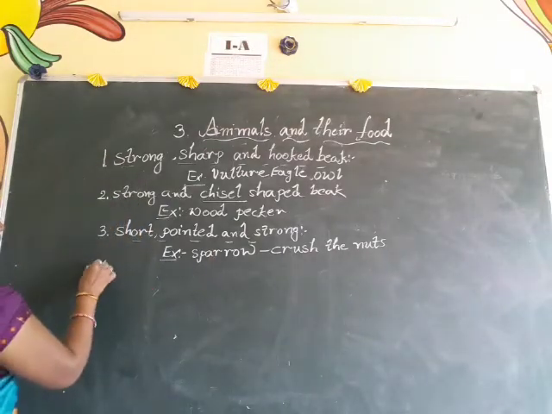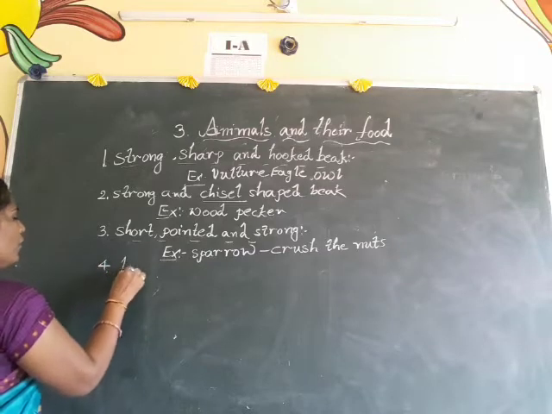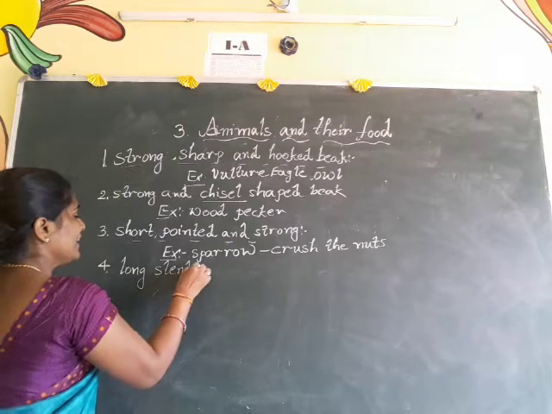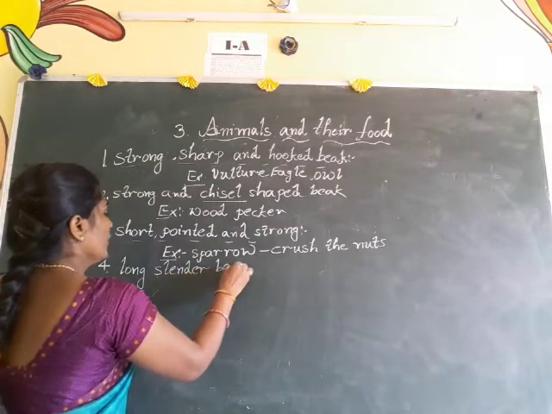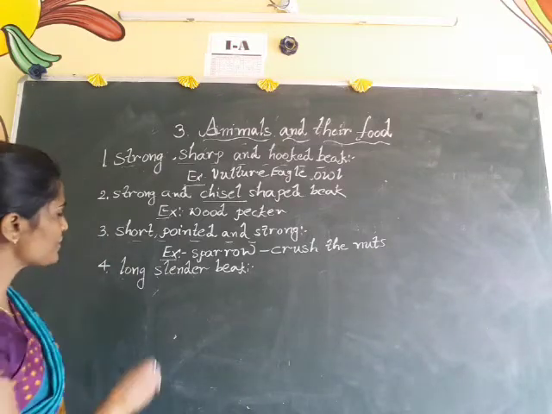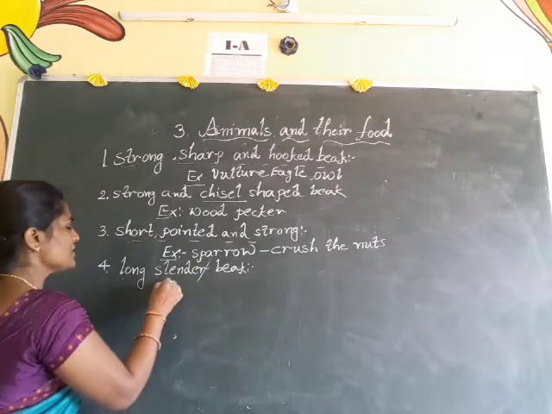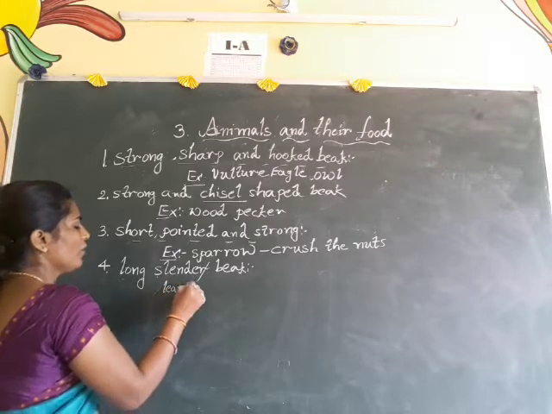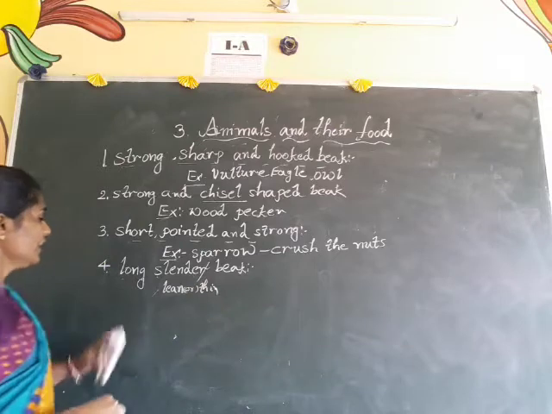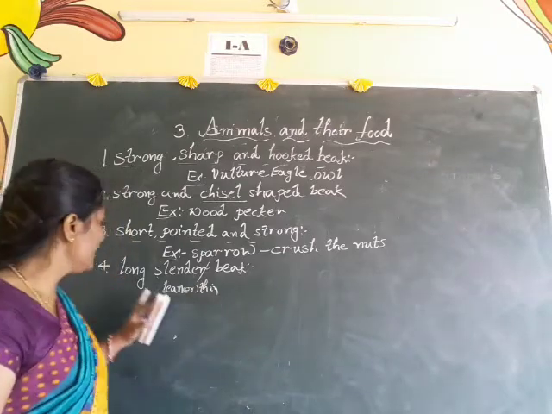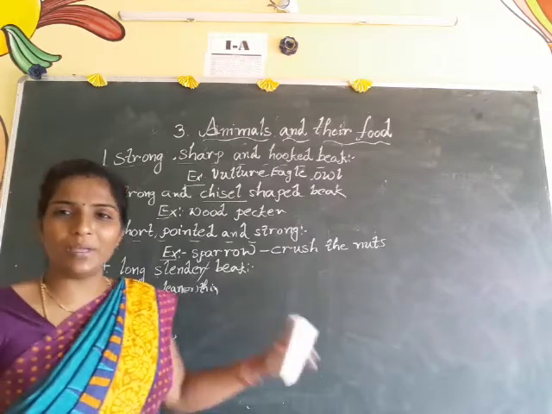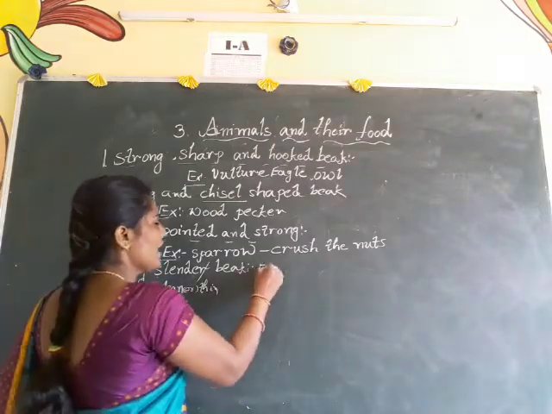And coming to the fourth one, it is the long slender beak. See, here in this name only it is there. What is the meaning of slender? Here slender means lean or thin. Some of the birds contain a long slender beak, meaning a lean or thin beak. What is that bird, children?